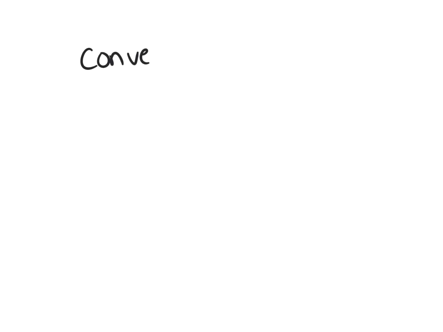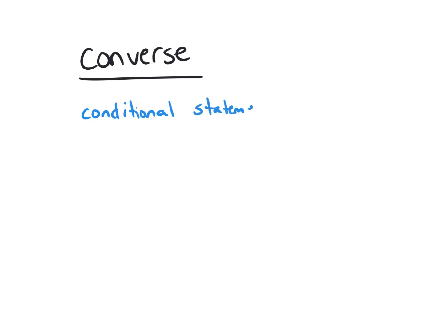So next thing we are going to talk about is the converse. Everything I write down, you write down. Now we're going to get into messing around with our if-then statements. So the original conditional statement, go ahead and write all this down. The conditional statement is in what form? It's in the if-then form. Remember when I told you, if P, then Q? So our conditional statement is in the form of if P, then Q.